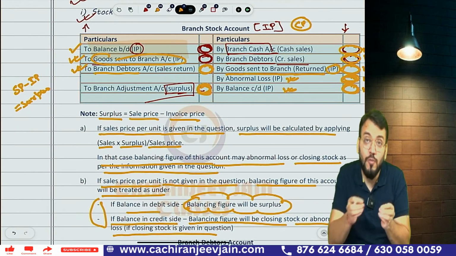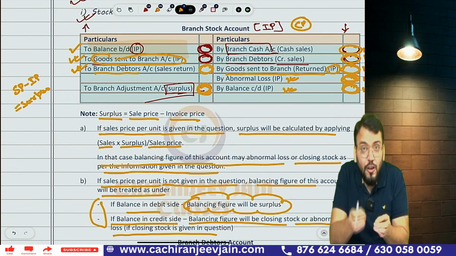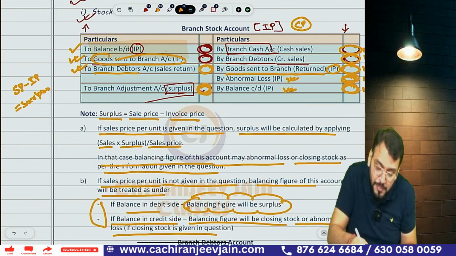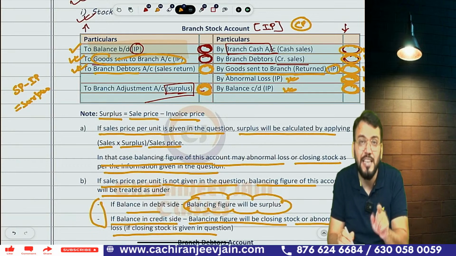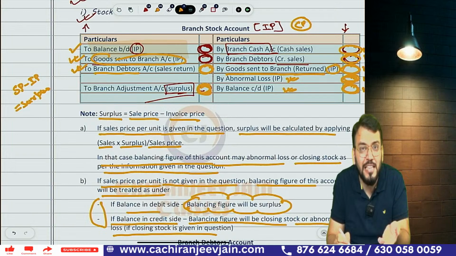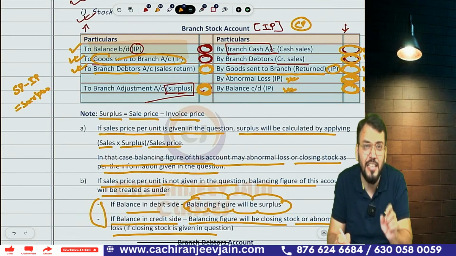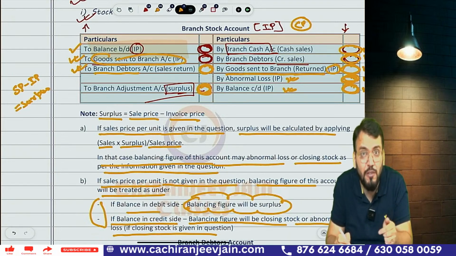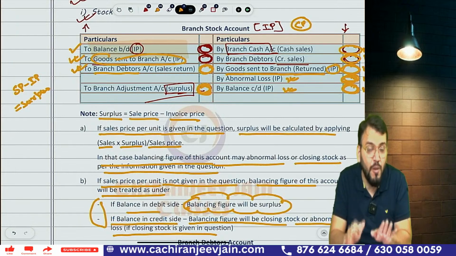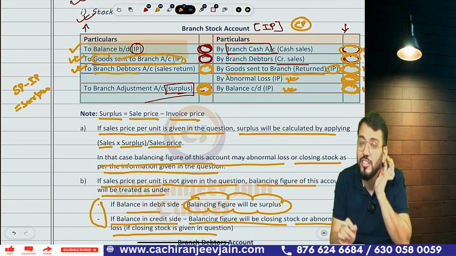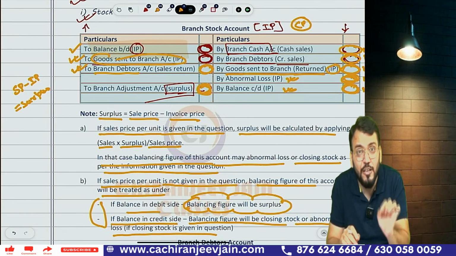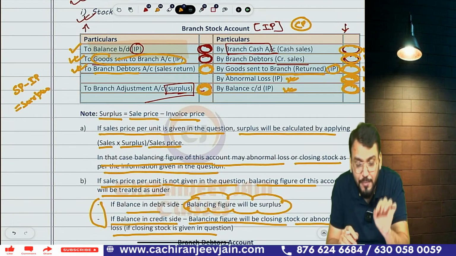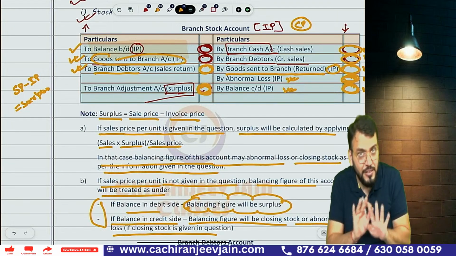So whenever goods are sent by head office to branch at cost price, this branch stock account will maintain the cost price. In that case, gross profit will be equal to surplus. That will depend upon the information given in the question, so read the question carefully, whether goods are sent at cost price or at invoice price. Got this much?